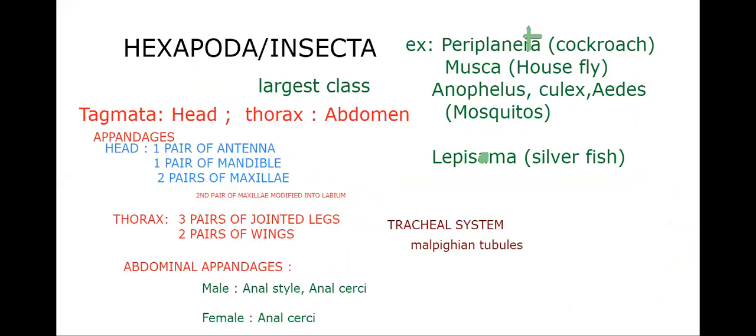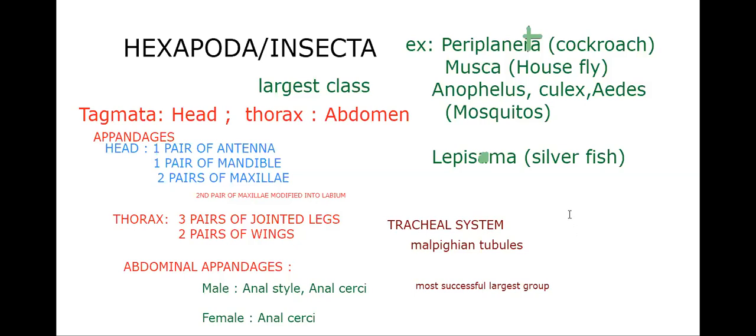The only thing to be remembered here is that it is the most successful and the largest group of animals on earth. The Insecta group is the most successful and largest class. Why called Hexapoda?